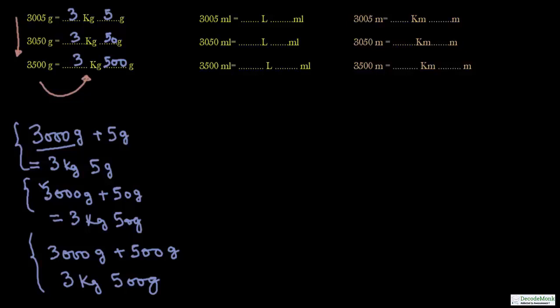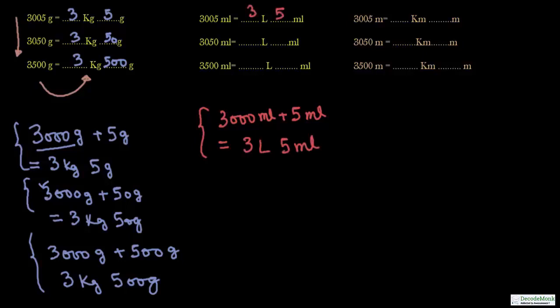Next, 3005 milliliter. 3005 milliliter is written as 3000 milliliter plus 5 milliliter, which is equal to 3 liter 5 milliliter. So 3 liter 5 milliliter.